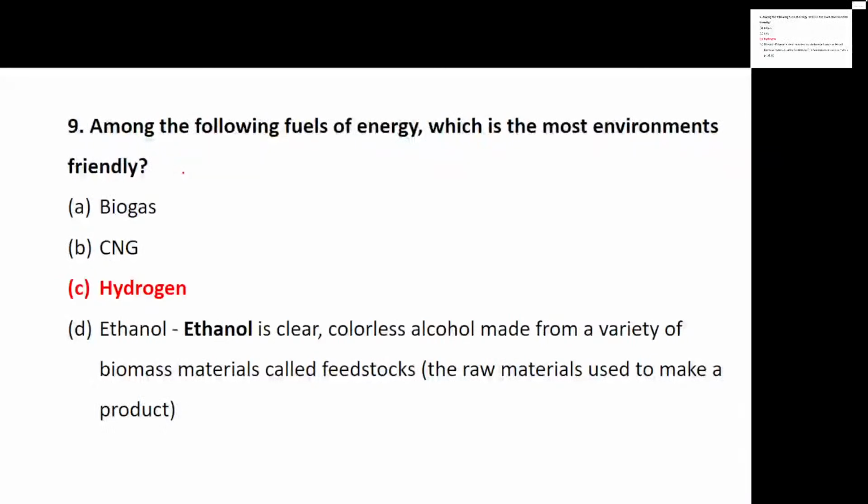Ethanol is a clear colorless alcohol, but it is made from a variety of biomass called feedstocks. But if you are talking about purity from the environment point of view, it is hydrogen. Fuel of energy, it is hydrogen. Is it clear? It's not CNG, it is hydrogen. Be very careful when we are discussing people, development, environment. I have taken this topic in theory also. The most environment friendly fuel of energy is hydrogen and not CNG.